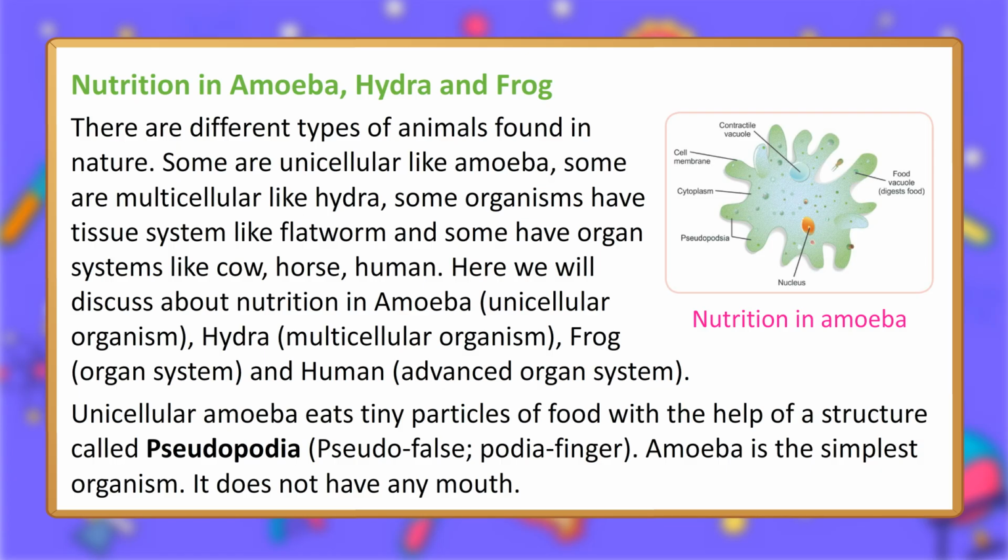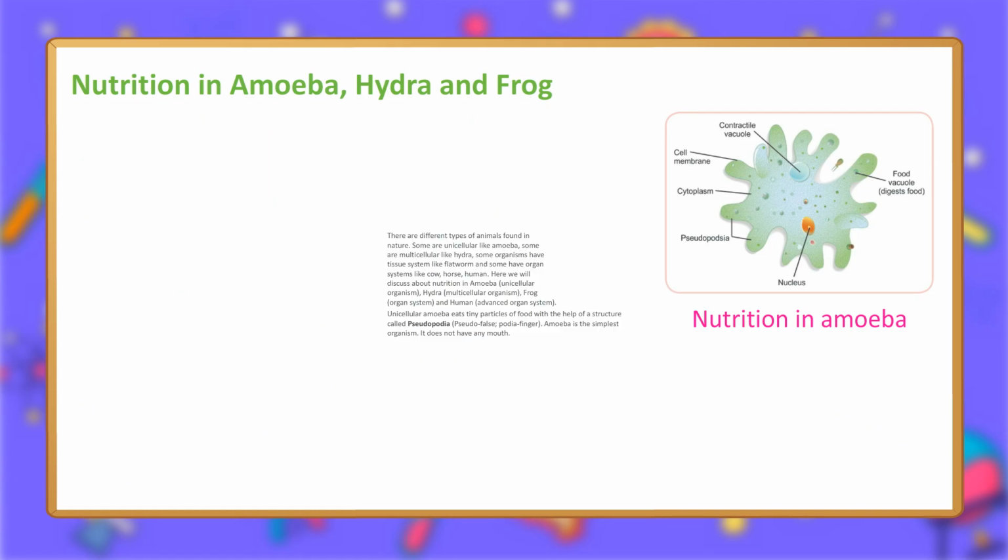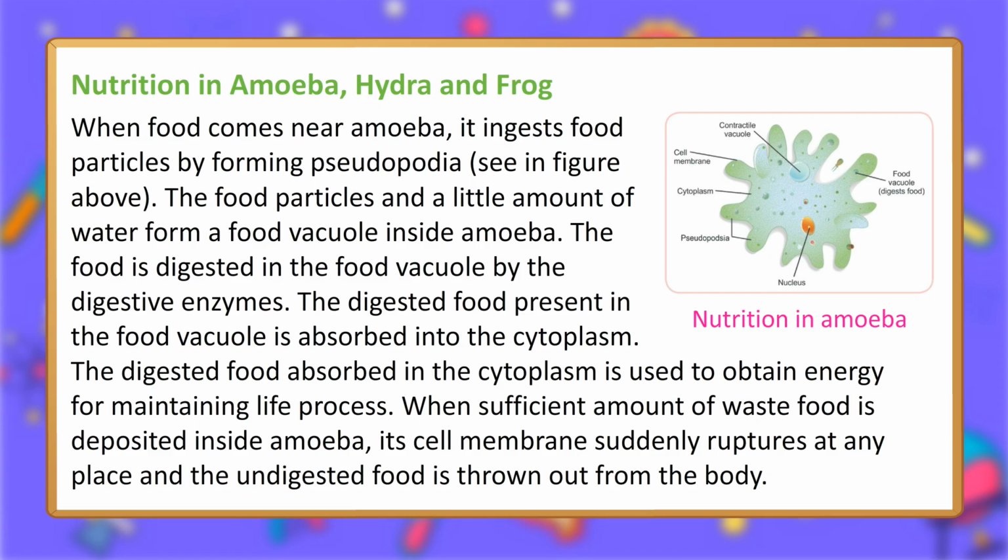Amoeba is the simplest organism. It does not have any mouth. When food comes near amoeba, it ingests food particles by forming pseudopodia, as seen in the figure above. The food particles and a little amount of water form a food vacuole inside amoeba. The food is digested in the food vacuole by the digestive enzymes. The digested food present in the food vacuole is absorbed into the cytoplasm. The digested food absorbed in the cytoplasm is used to obtain energy for maintaining life processes.